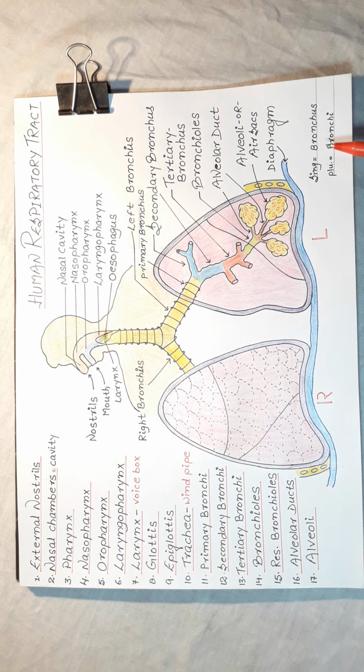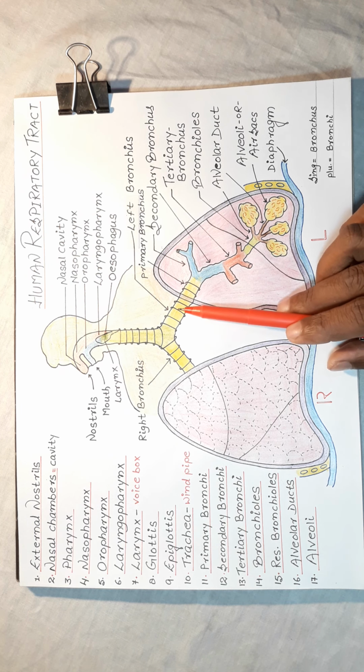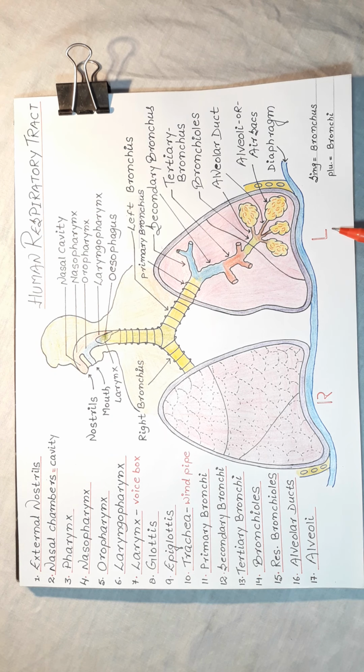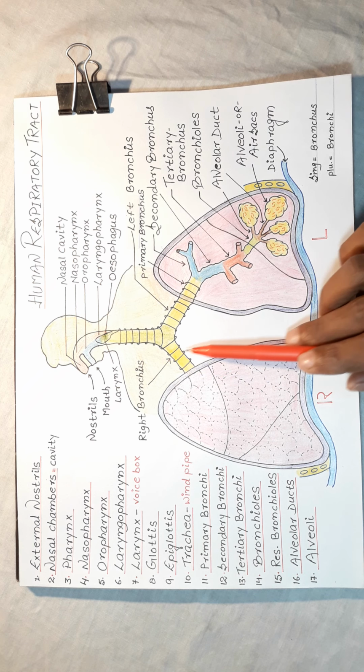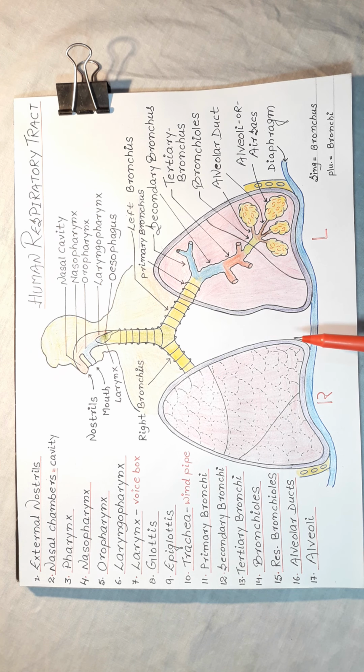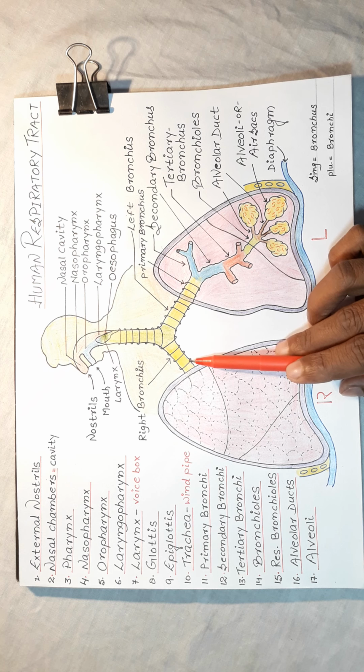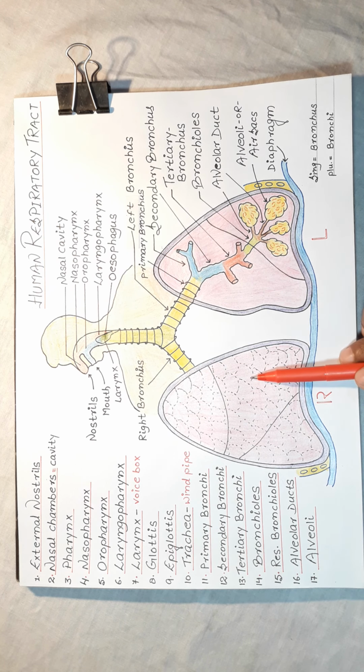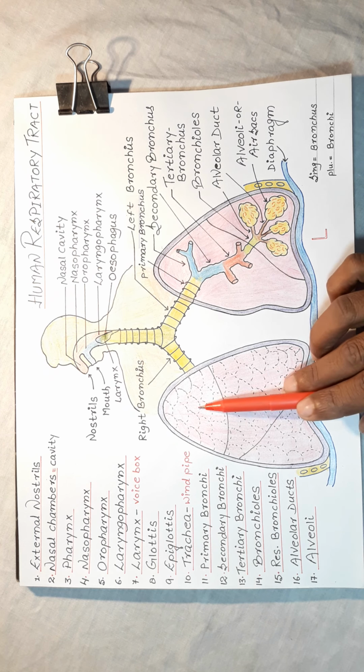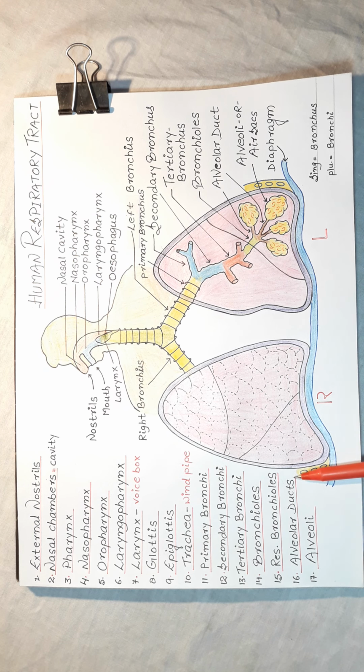Bronchi. First of all, the singular term is bronchus and the plural term is bronchi. There are two: left for the left lung and right for the right lung. The right bronchus is divided into three bronchi which enter into the three lobes of the lung.